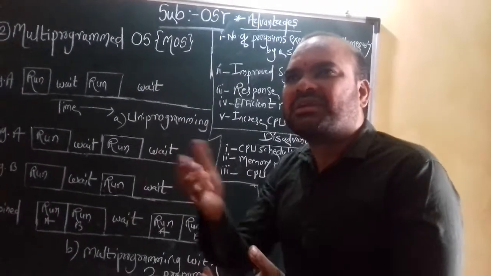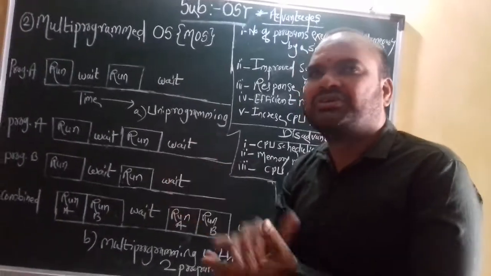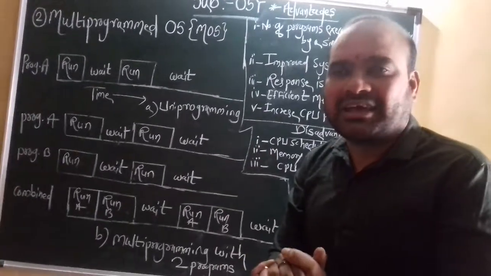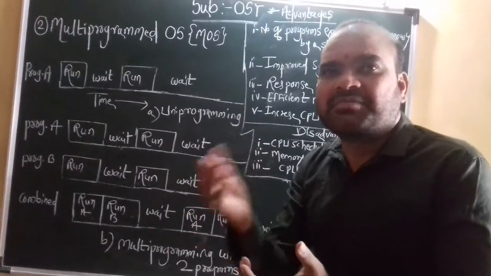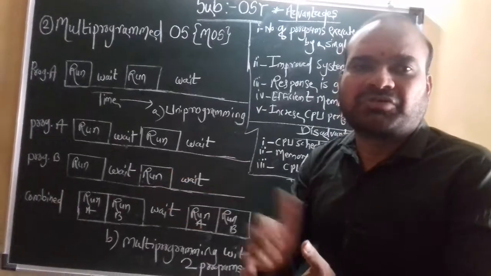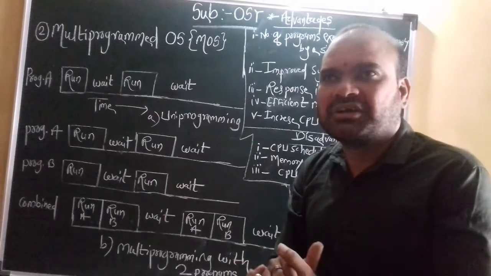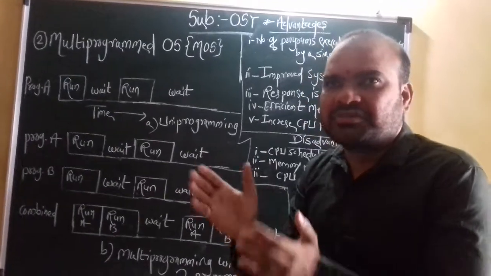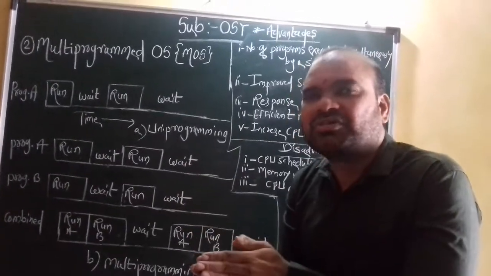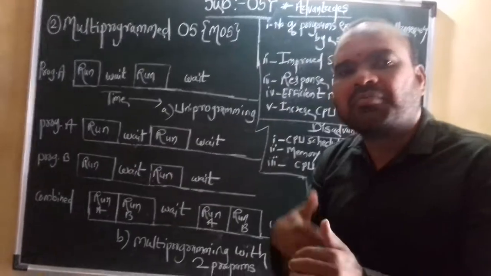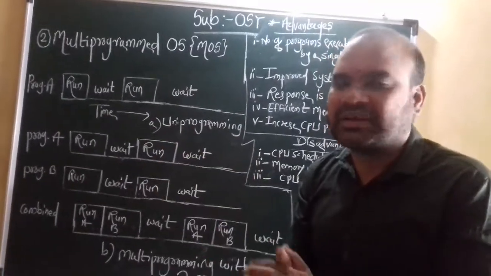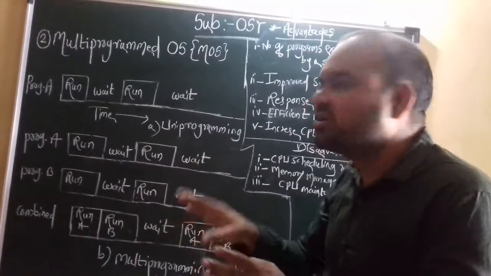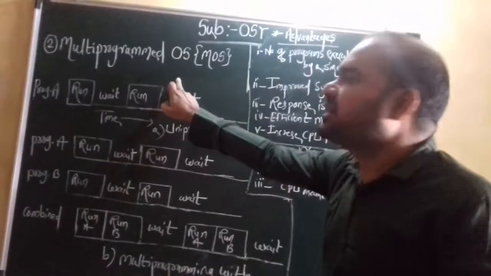There is a simple example. Suppose a particular user uses Excel, and at the same time uses a browser like the Firefox browser. That kind of situation is a multi-programming operating system. It means a particular operating system focuses on two or more programs at a time. That kind of condition is a multi-program operating system.